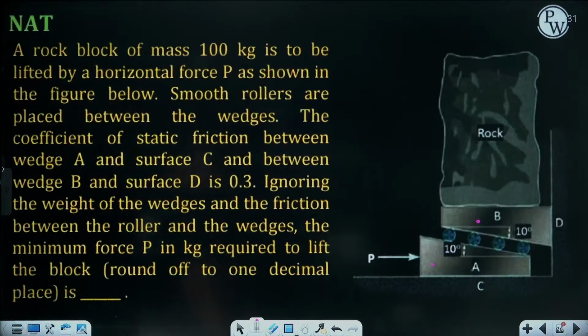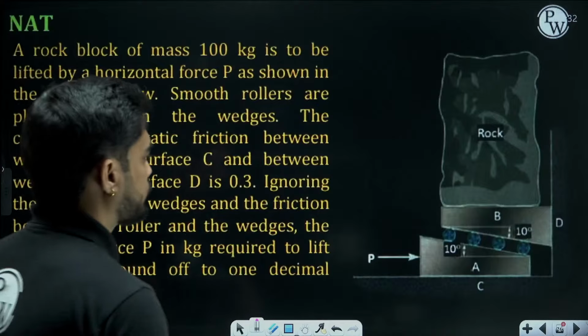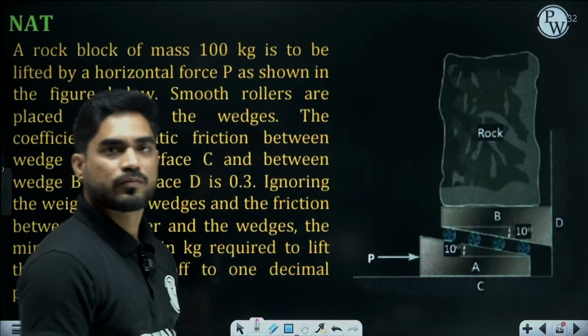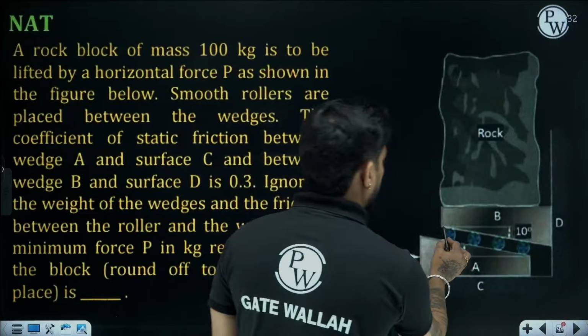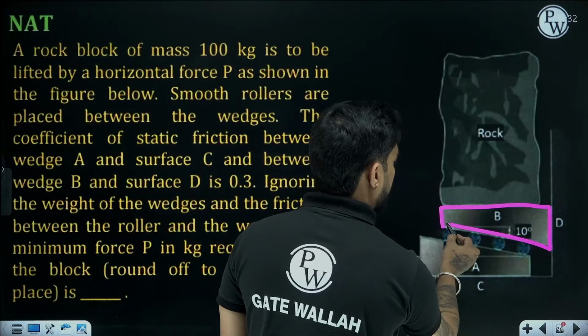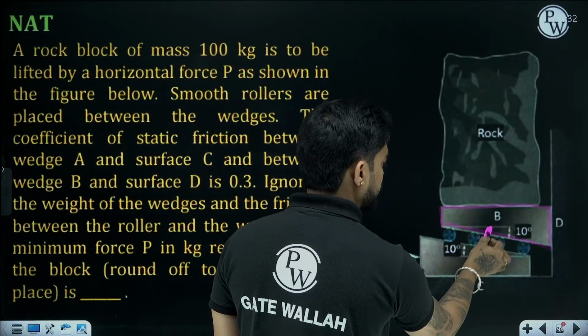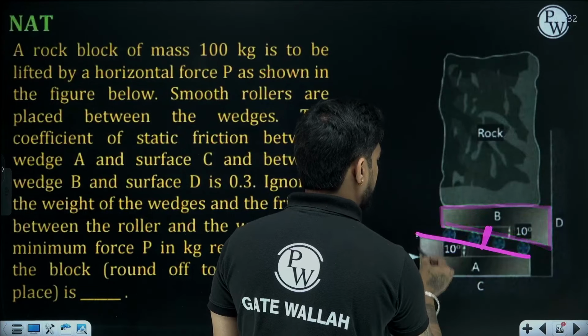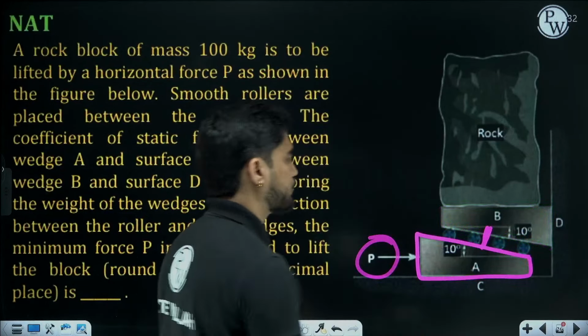Yes or no? Draw this FBD of this wedge and find the normal reaction here. Then draw the FBD of this wedge and find the force P.